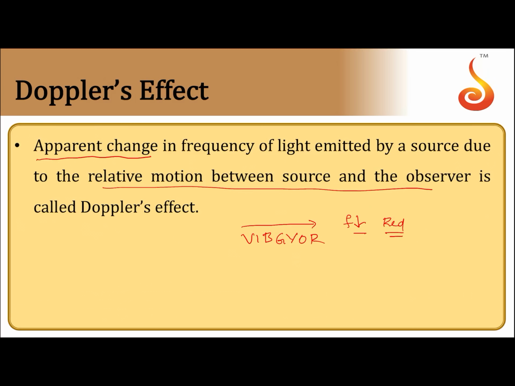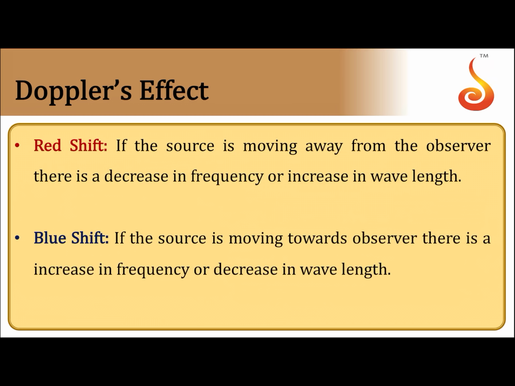So if frequency decreases, we say the light is red shifted. That means it is shifting towards lower frequency, that is red. If you go this way, frequency increases, then we say it is blue shifted. So that is called red shift and blue shift.